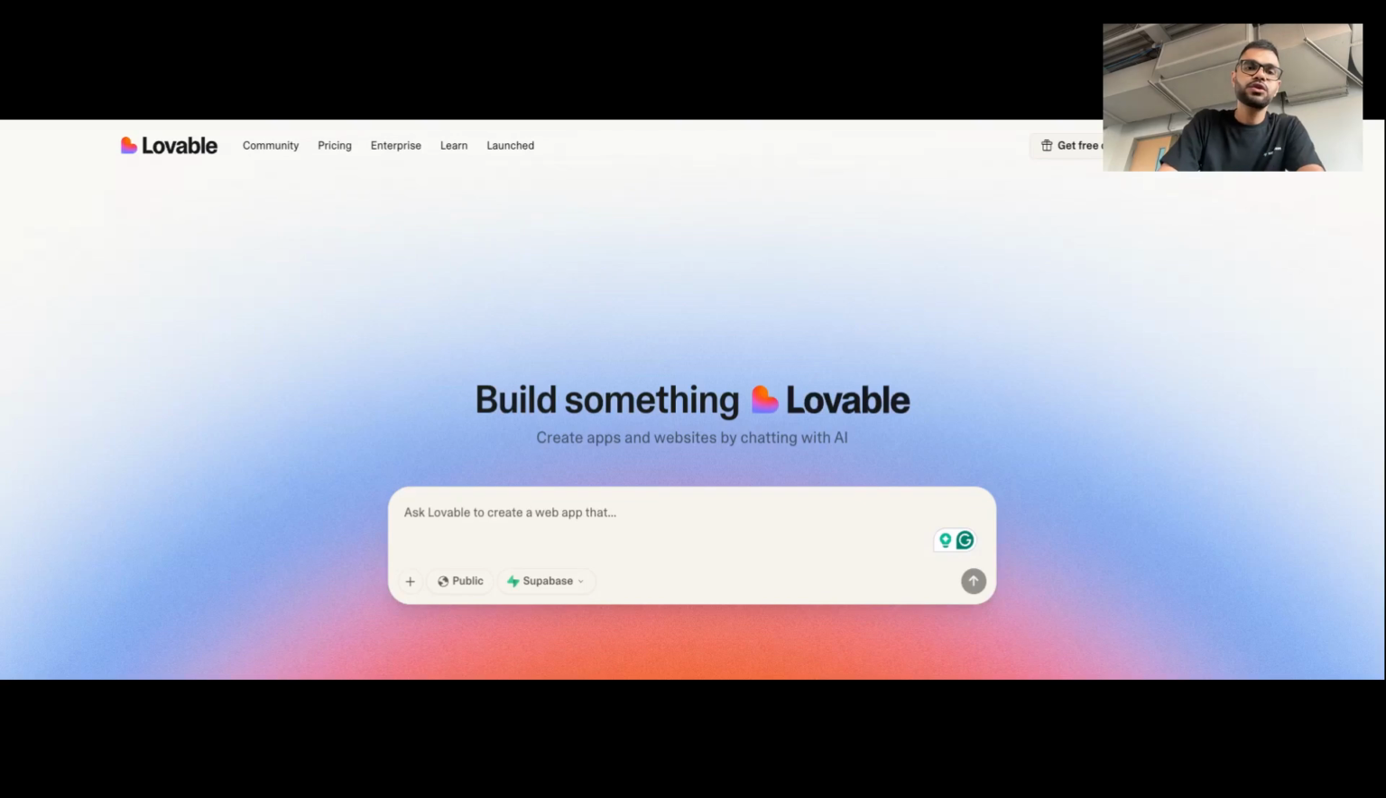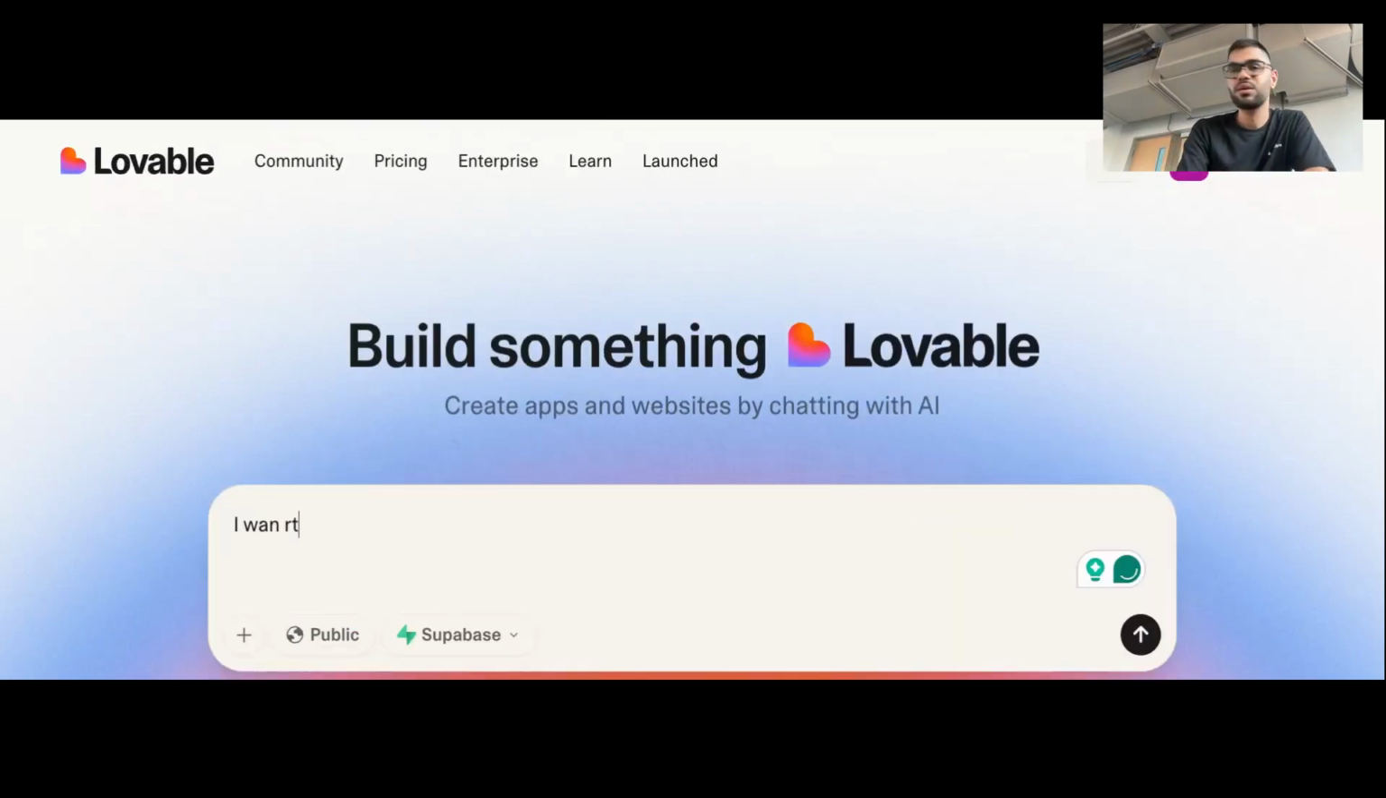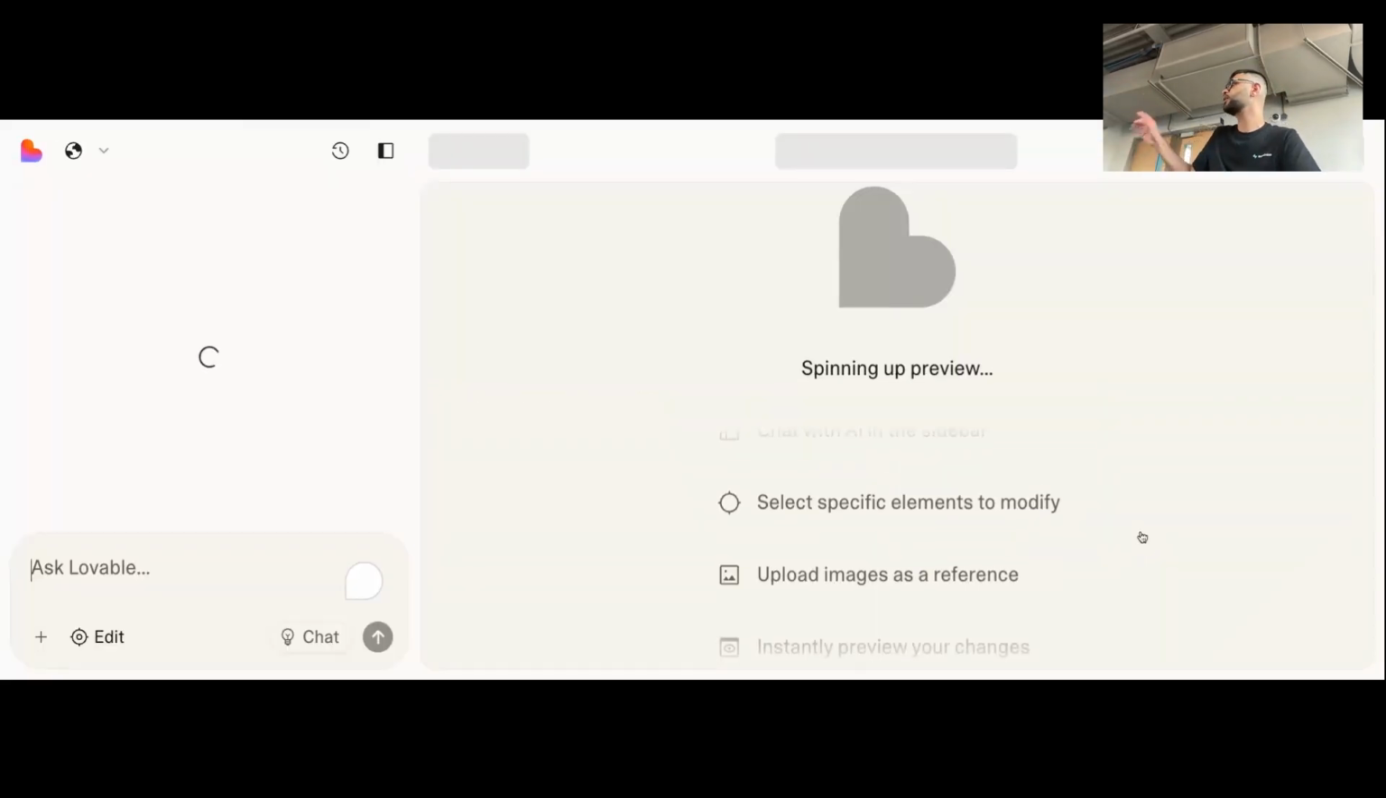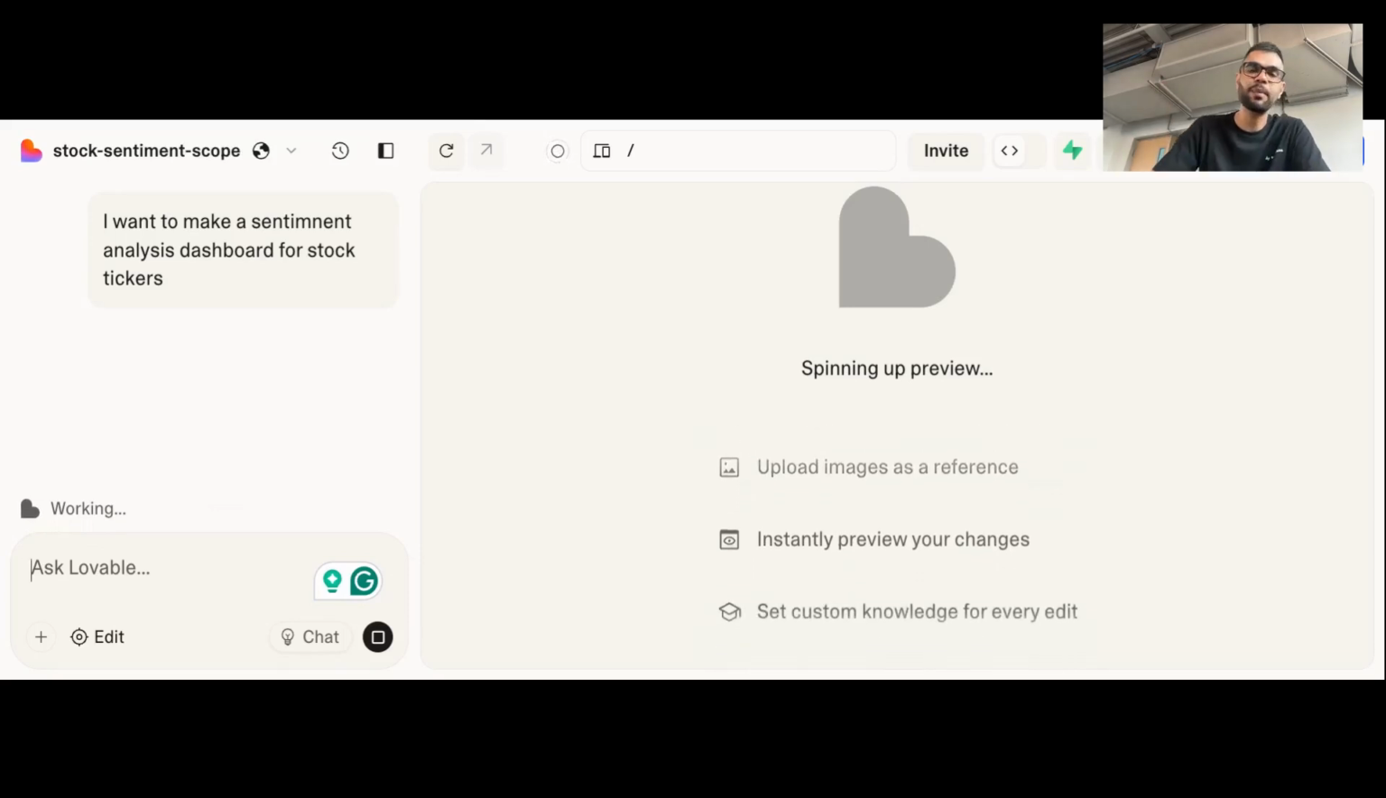Cool. Okay. So, does anybody have an idea that they want to build? We can put that in here right now and see how well it works. Yes, analysis for a stock portfolio. Sentiment analysis. Okay, cool. Can you see the screen really well? So I'm just going to put that in. I want to make a sentiment analysis dashboard for stock tickers. I'm going to put it in as it is right now, and I'll tell you what the gotchas or tips and tricks are for getting a better answer.